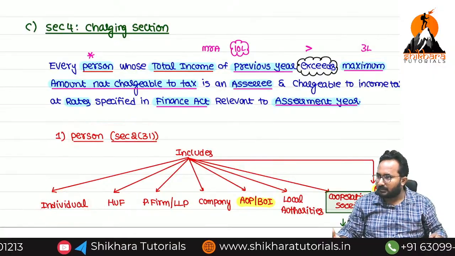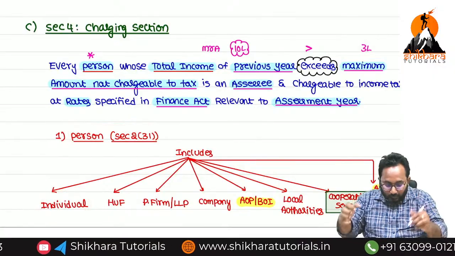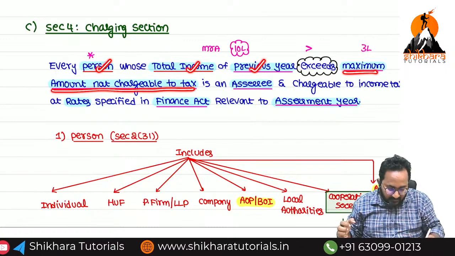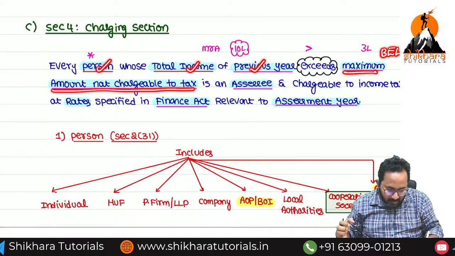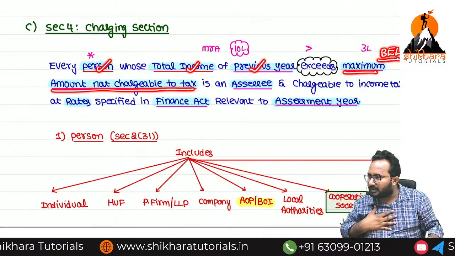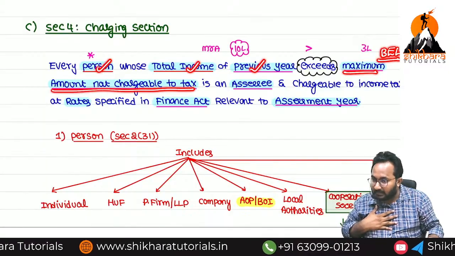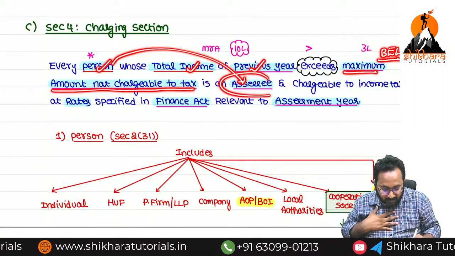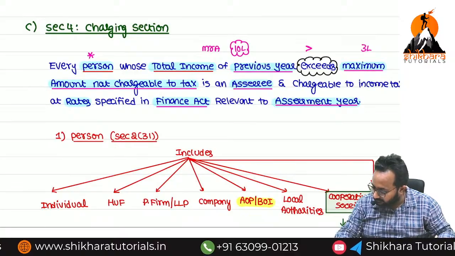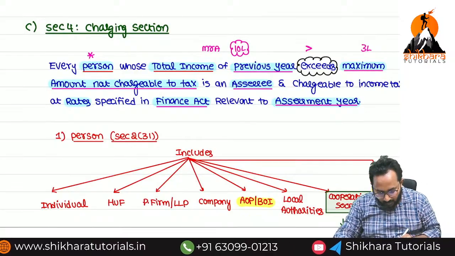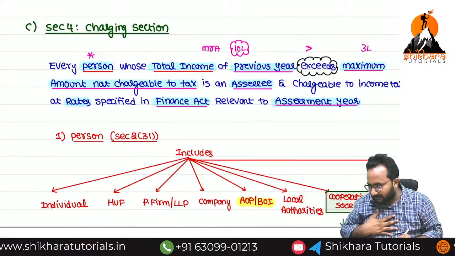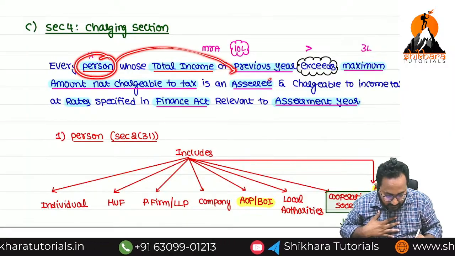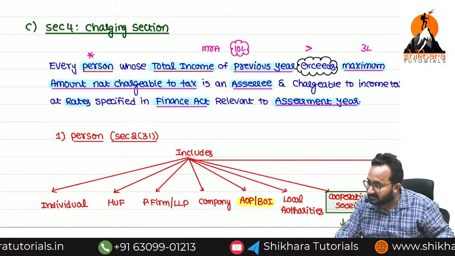In our class, we are all individuals, all persons only. But in our classroom, whose total income of the previous year exceeds the maximum amount not chargeable to tax, or we can call it the basic exemption limit, it is my income only. That's why I am required to pay the tax. Now I can be upgraded from person to whom? SSC. Now I am a person first, but when I am required to pay the tax, my status becomes SSC.